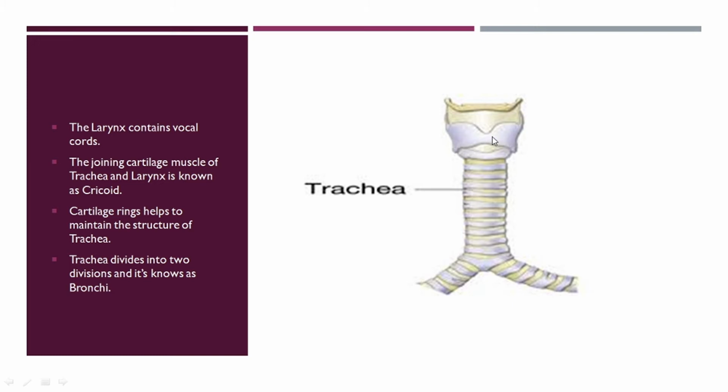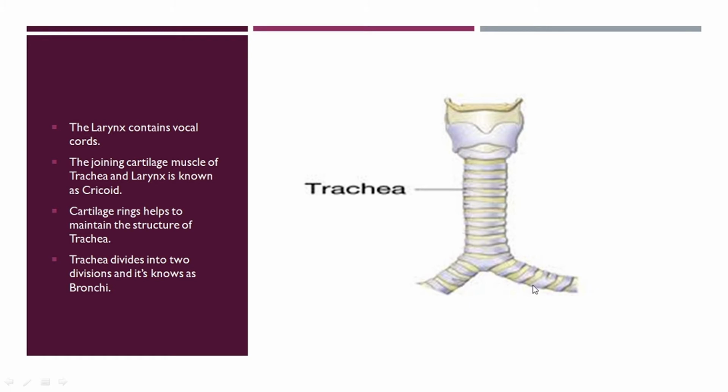Cartilage means, the very best example of cartilage is our ears. If you touch your ear, it is not too hard, not too soft. Those types of tissues are known as cartilage. Along the tracheal tube, C-shaped cartilage rings are present, and the main function of these C-shaped cartilage rings is to maintain the tracheal tube structure without any changes. At the end of the tracheal tube, the trachea divides into two divisions. These two divisions are known as bronchi.